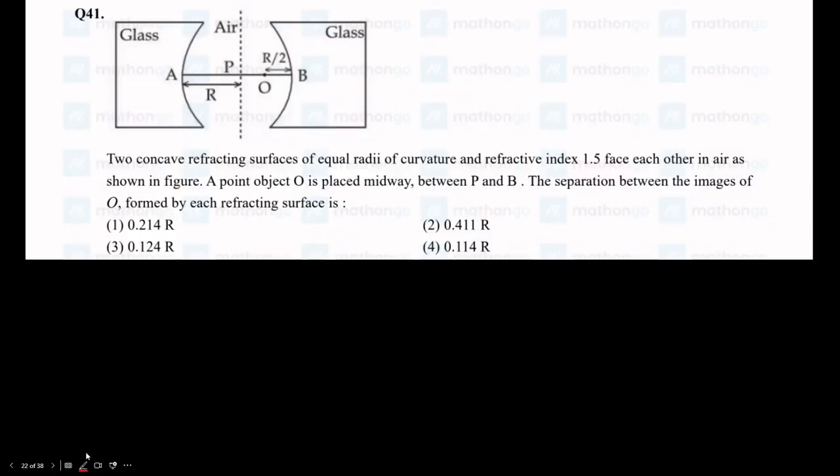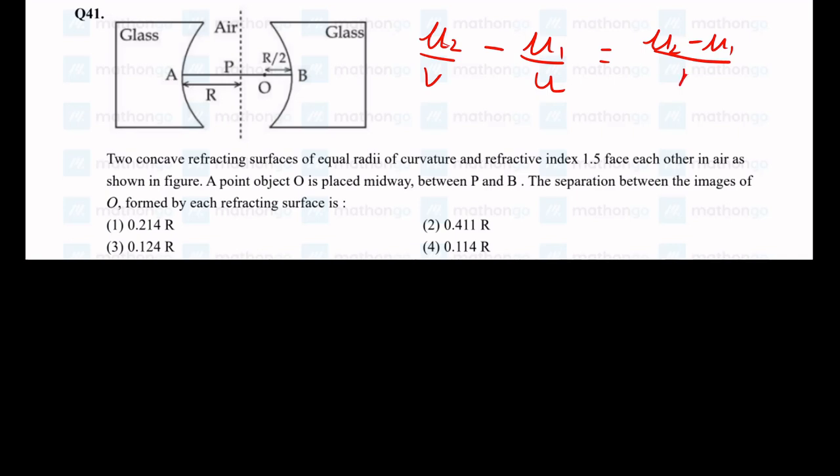Okay, next question. This is a bit lengthy question, a lot of calculations involved. Alright, but we'll solve it anyway. The formula which we are going to use in this question is mu2 by image distance minus mu1 by object distance is equal to (mu2 minus mu1) by the radius of curvature of the surface.